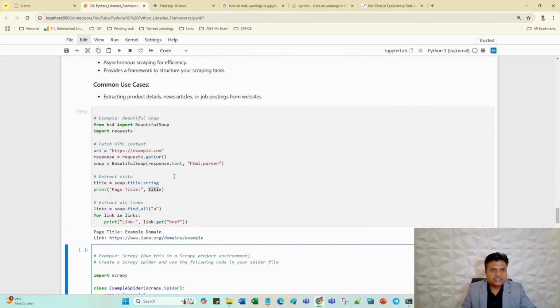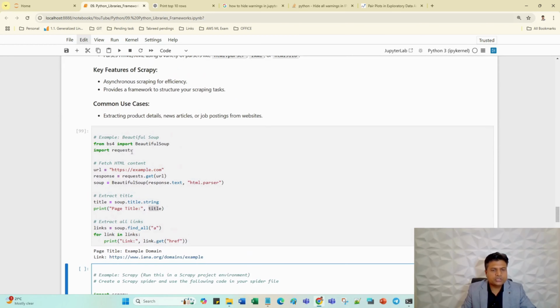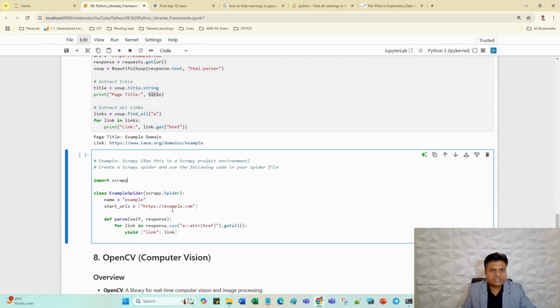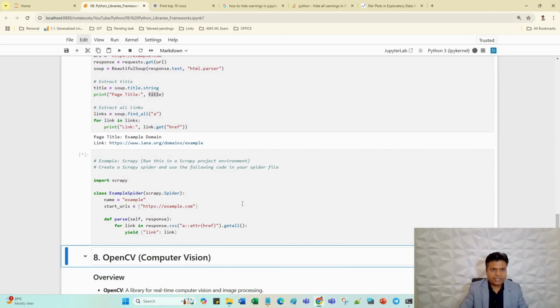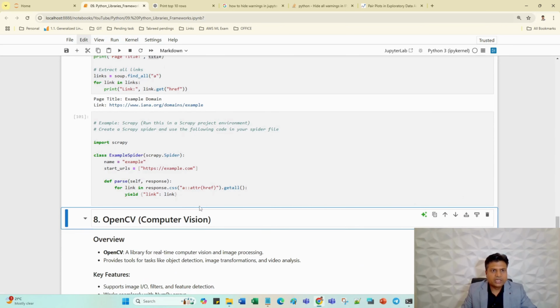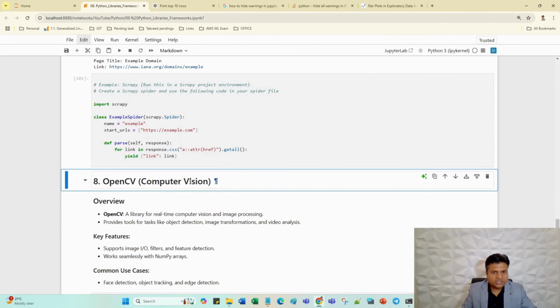Scrapy, okay. Using requests I have just fetched the data, but with Scrapy we can also get data from other websites. Now this is related to web scraping. Now let's move to OpenCV.